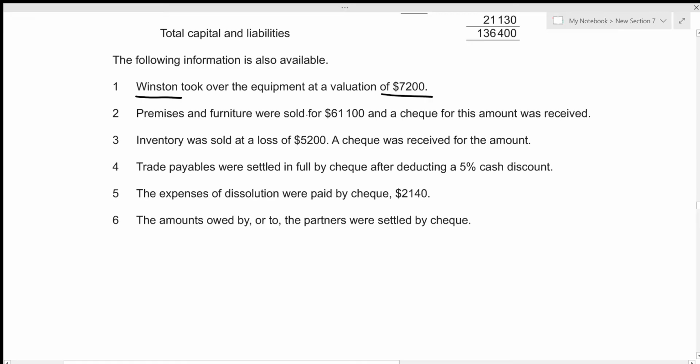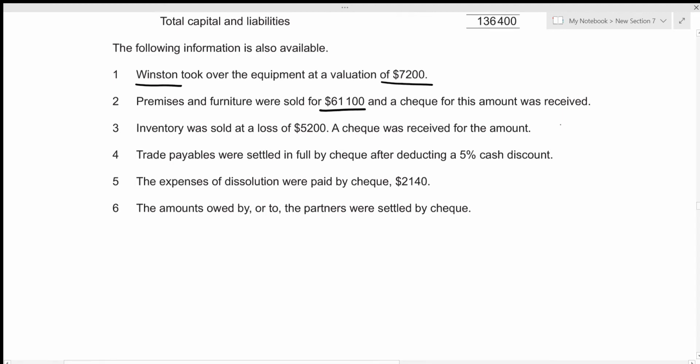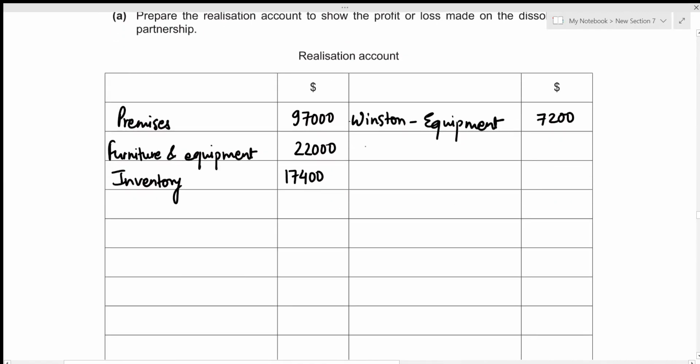Let's have a look at the other information. Premises and furniture were sold for 61,100, and a check for this amount was received. So we can record this as the heading bank because check had been received. And since we're disposing of the assets, we will also be recording it on the credit side. Let's write that. So this is relating to premises and furniture. And we sold it at the value 61,100.